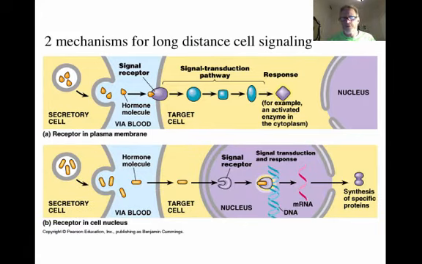If we have a steroid hormone, remember steroids are lipids. Lipids can pass through the phospholipid bilayer, okay? They like that, and they can pass through very easily. They can also pass through the nuclear membrane, again the lipid bilayer there.